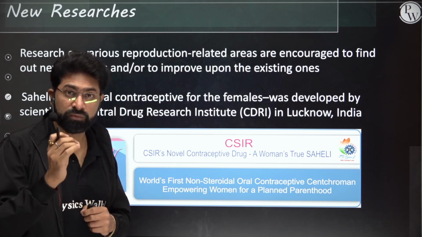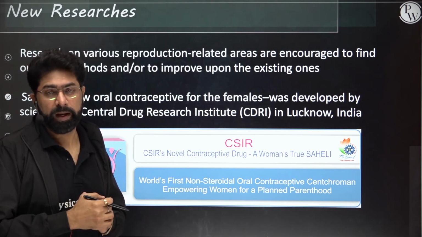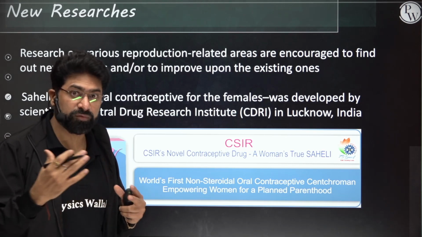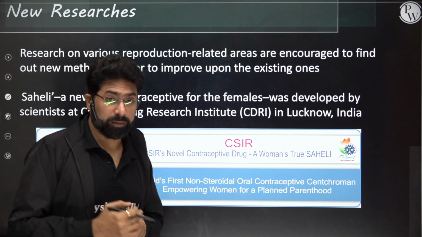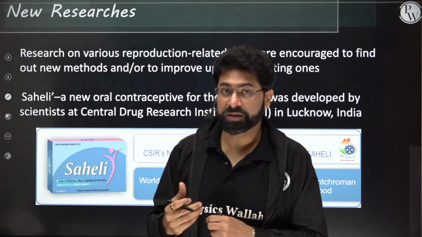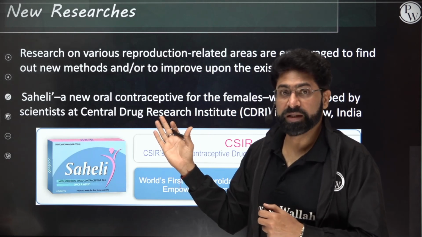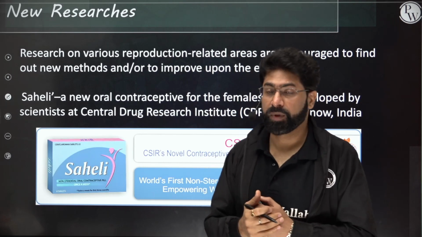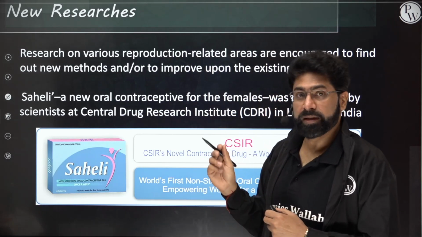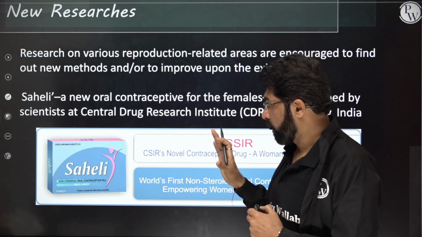This was the world's first non-steroidal pill, and its functioning was a bit different. That's a really big thing for India. Those researchers helped produce this drug called Saheli, which is anti-progestogenic.